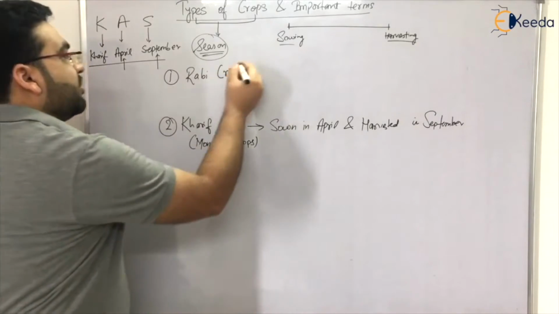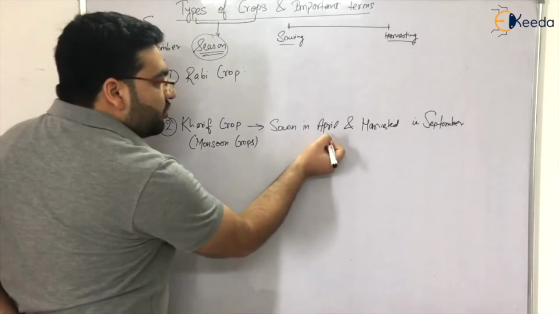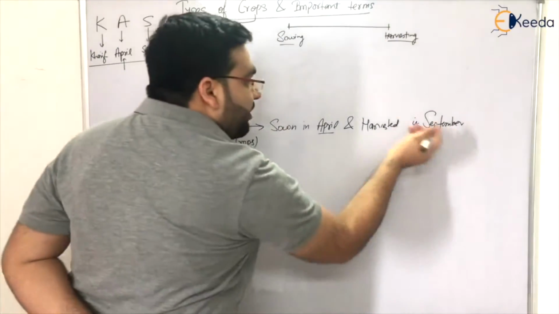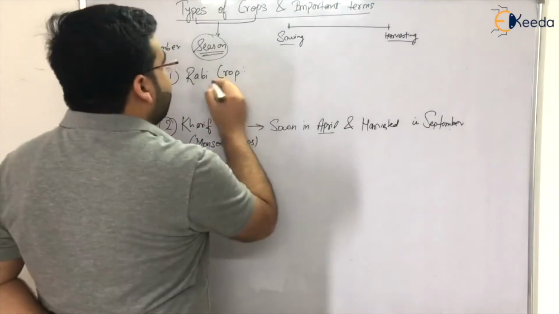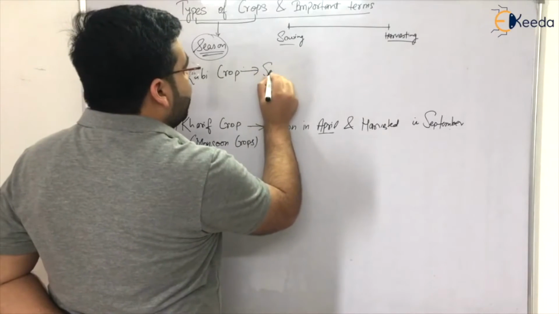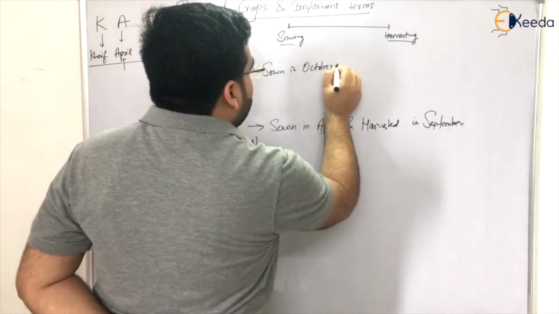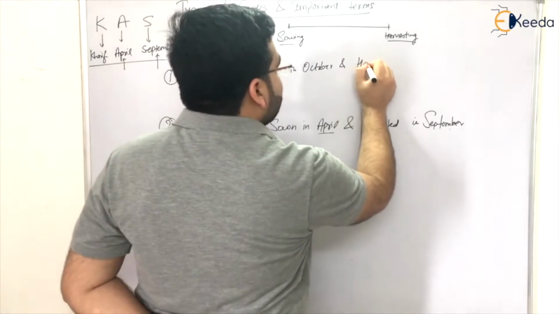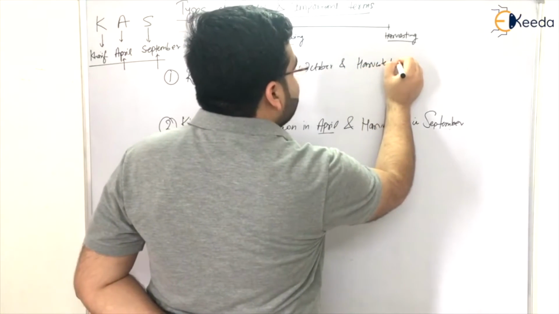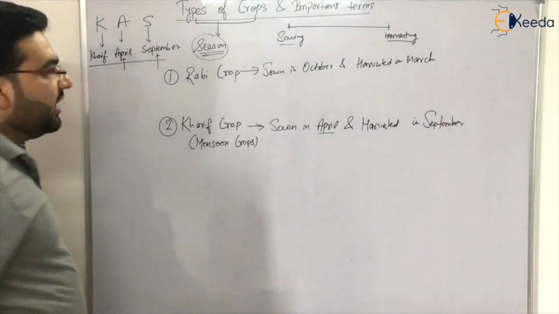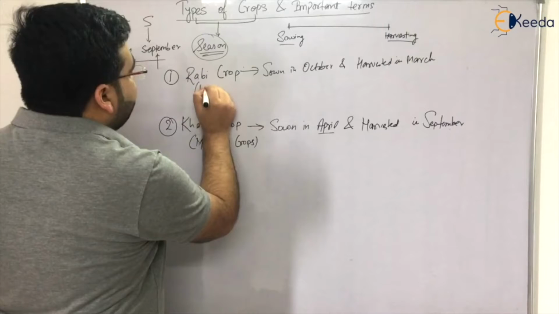Okay. Now coming to the Rabi crop. So which months are left? It is April to September, so from October to March is left, right? So I will write: the Rabi crops are those crops which are sown in October and harvested in March. Right? These crops are also known as winter crops.